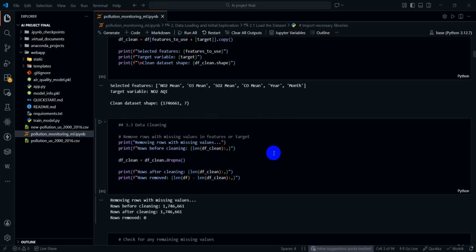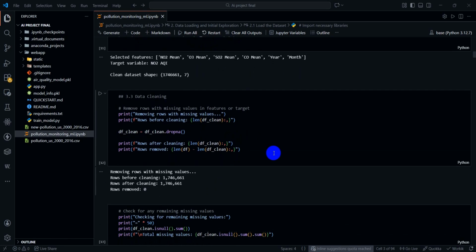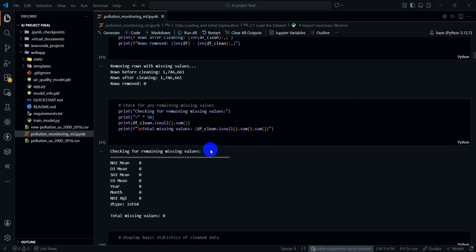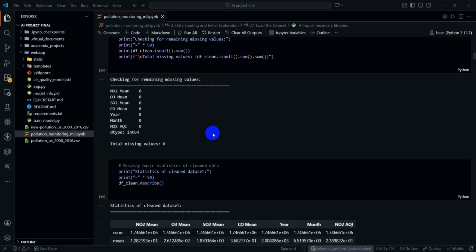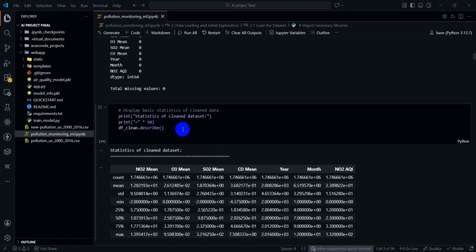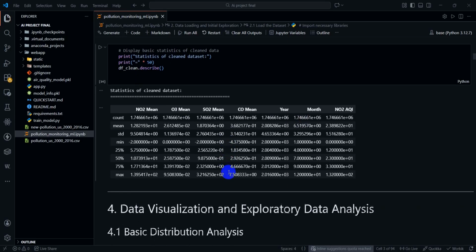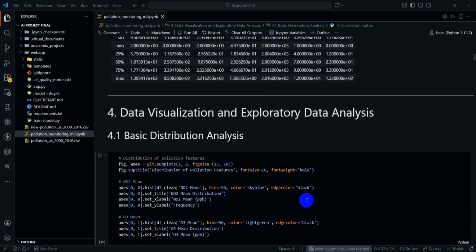After that, we remove the missing values and check for remaining missing values, and then display the basic statistics of the clean data where we can see the nitrogen dioxide mean and ozone mean and overall.